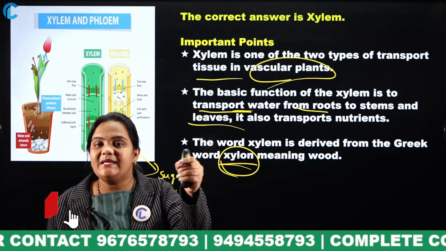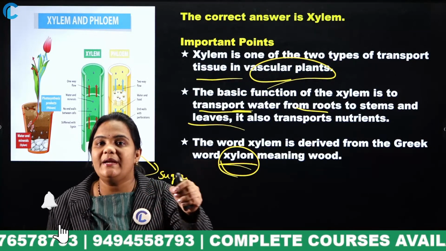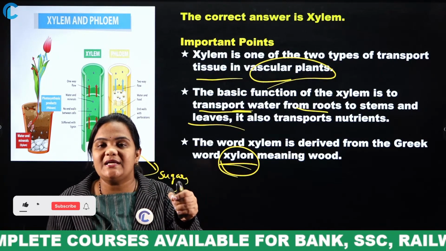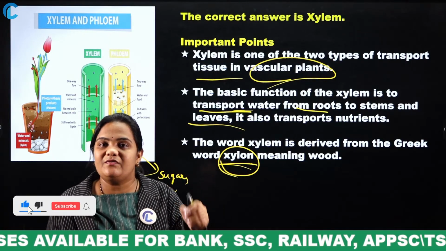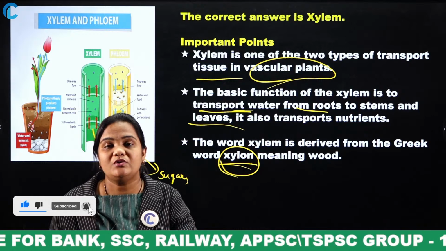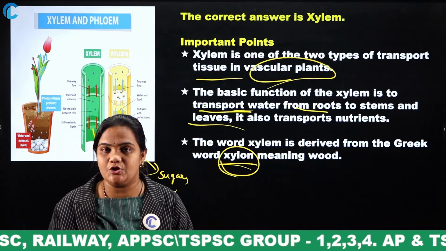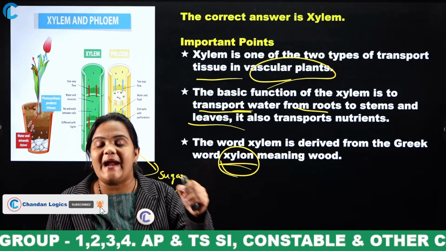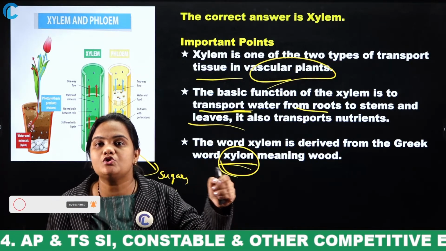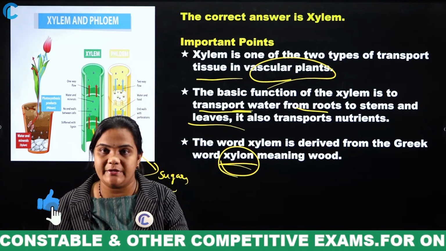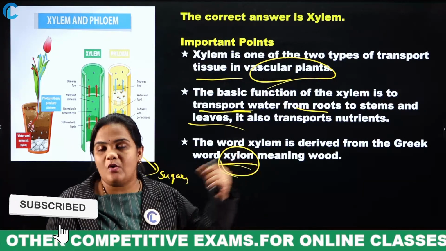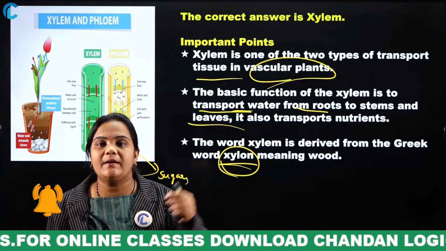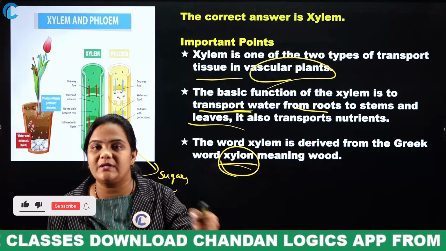If anything happens to the plant, like wounds, it will heal very rapidly due to the presence of parenchyma tissue. Next one is xylem. What will xylem do? It will transport water from roots to leaves and also nutrients. Next one is phloem. It will transport sugars and proteins throughout the plant.